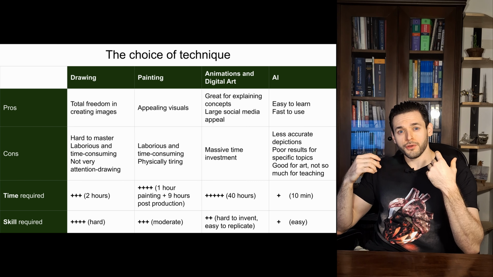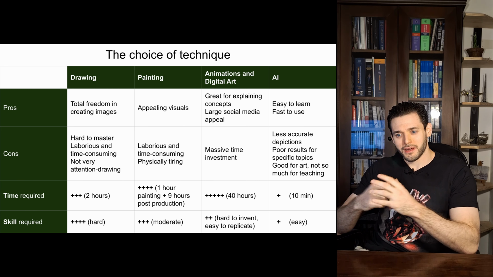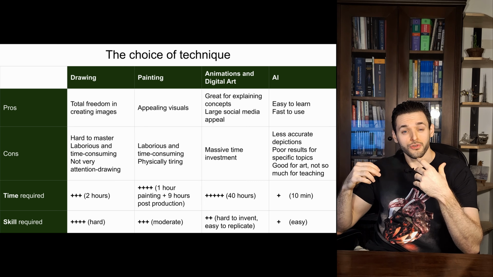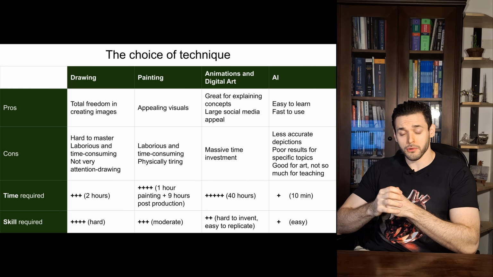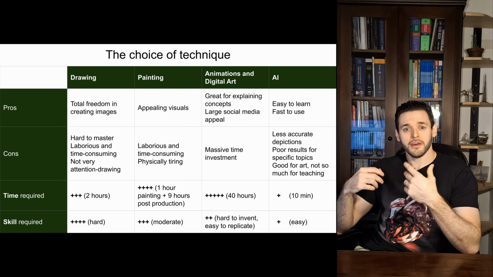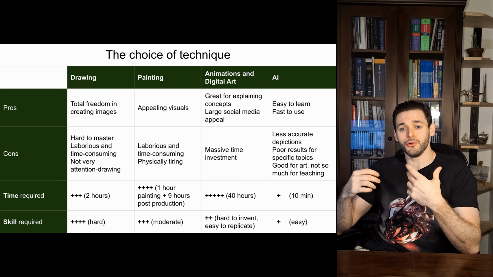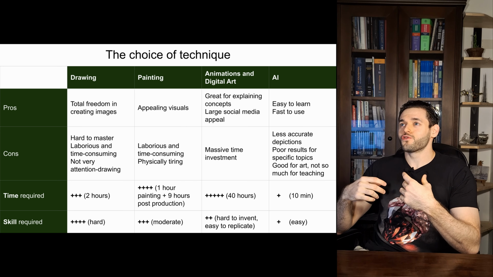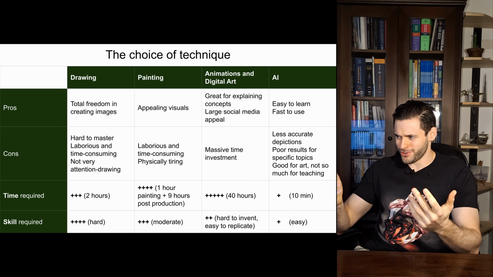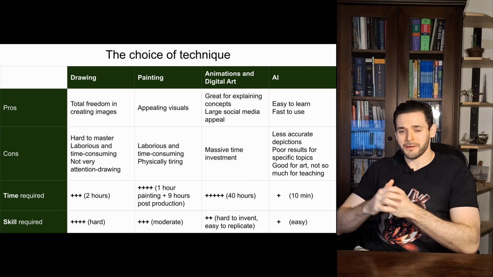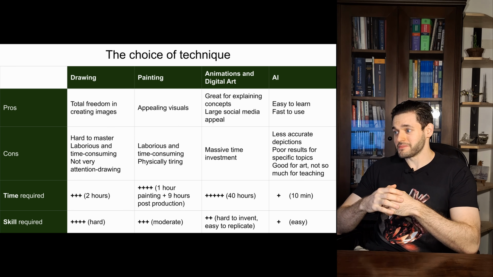So, if you are aiming to teach a subject, for example, drawing or painting may be the superior technique. Whereas, if you want to create something beautiful to spread your art, your vision, your ideas, then AI may be the best choice for you.